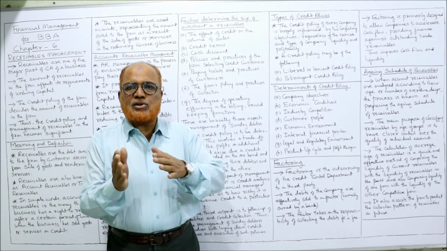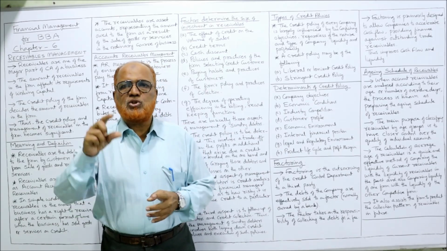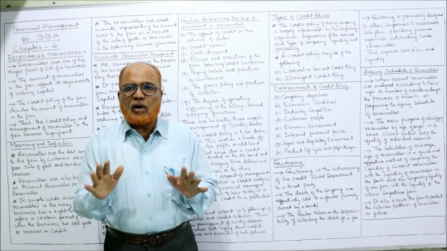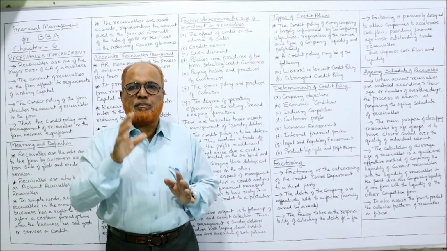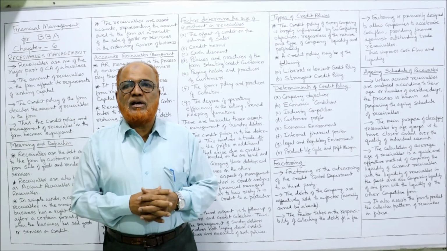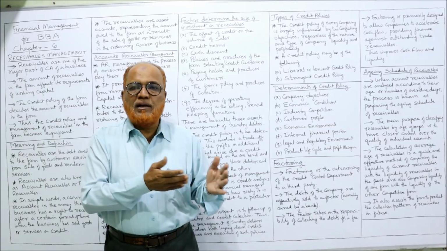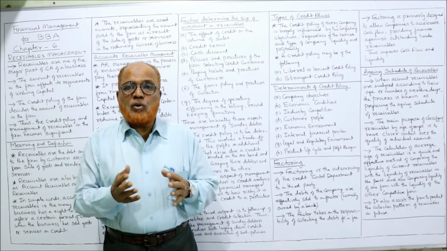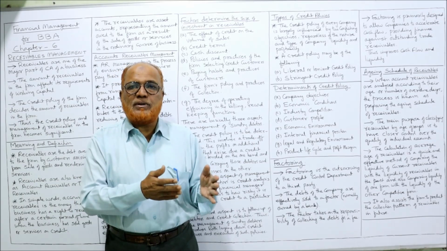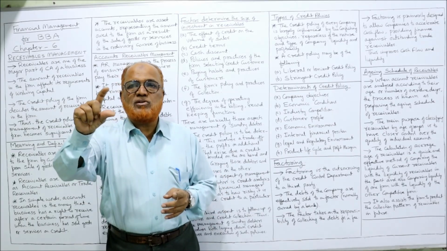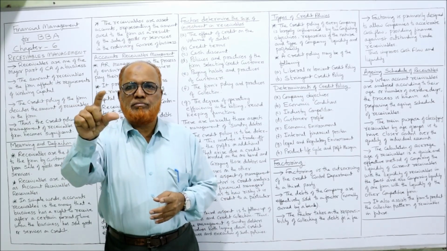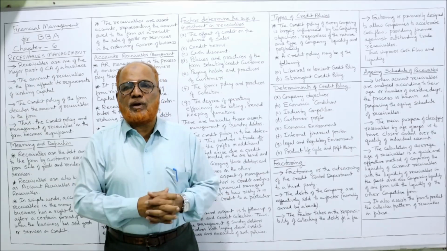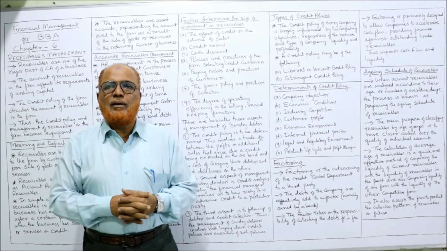Similarly, second one is stringent credit policy. Stringent credit policy or stricter credit policy means short credit period. We will not give much credit period, we will give very short period. This short period will be given if the firm is facing liquidity problem. Suppose the firm is having working capital liquidity problem, then it will make strict credit policy, very short, so that if money comes in quickly, the liquidity can be maintained.